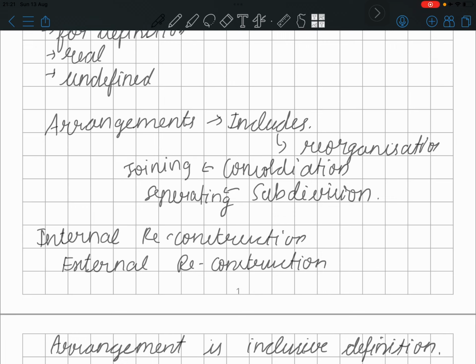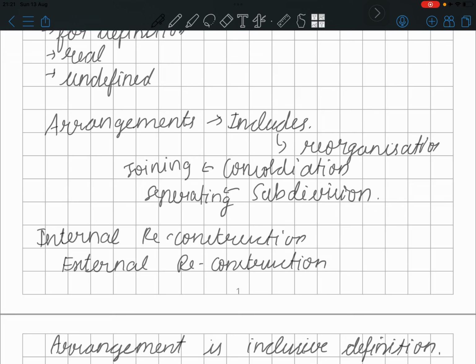As I said earlier, arrangements include reorganization, that is joining, that's consolidation, and separating, that's subdivision. Example: a company issues a share with a face value of 10 rupees, issued with a premium of 20 rupees, so 30 rupees is the issue price. Now the company decides that the face value of 10 will be subdivided into two shares of 5. So each shareholder who has a face value of 10 will be awarded two shares.